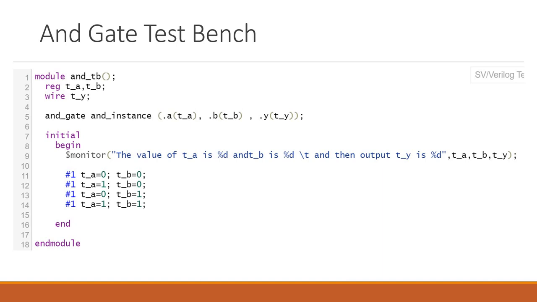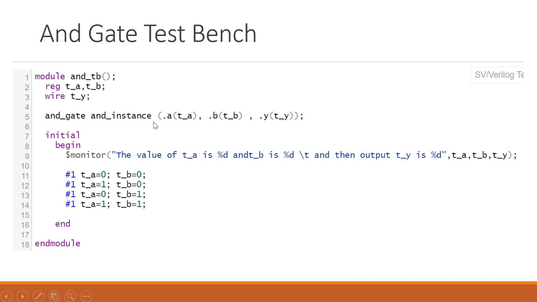How we can connect it, we'll discuss briefly later. Don't worry about that. But for the time being, just understand this is one way how we can connect the things. So dot A, we are going to connect with the test bench TA signal, and then the second input we are going to connect with B, and then the third, sorry, not input, this is the output basically. So the output we are going to connect with the design's output. Now, this part understood? Have you understood this part?